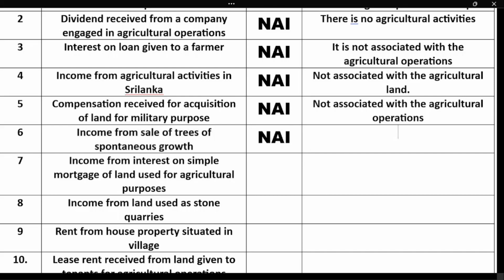The answer is non-agricultural income, because we have already read in the conditions that there should be human efforts in converting the sprouts into crops.